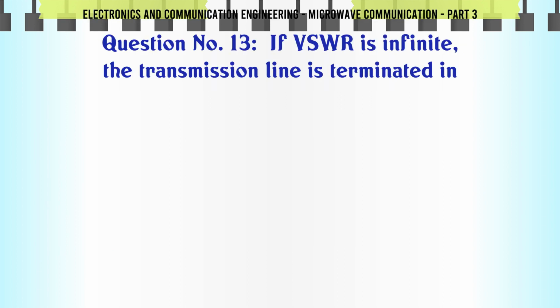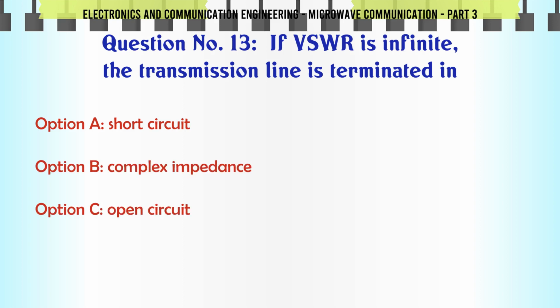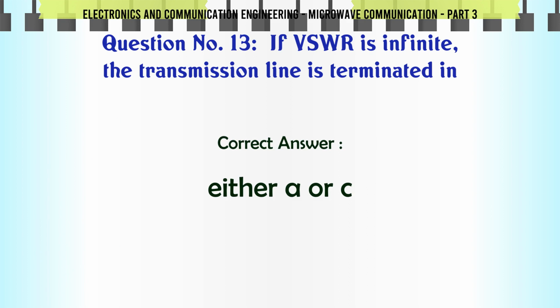If VSWR is infinite, the transmission line is terminated in: A. short circuit, B. complex impedance, C. open circuit, D. either A or C. The correct answer is either A or C.